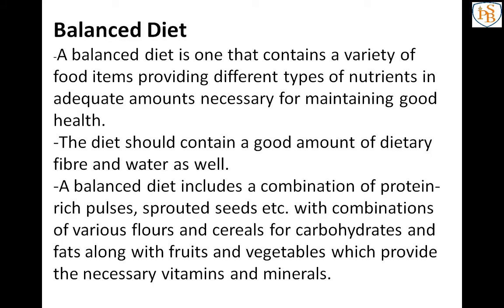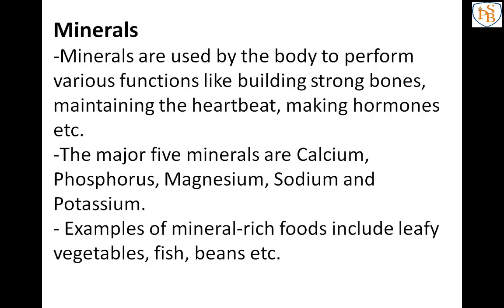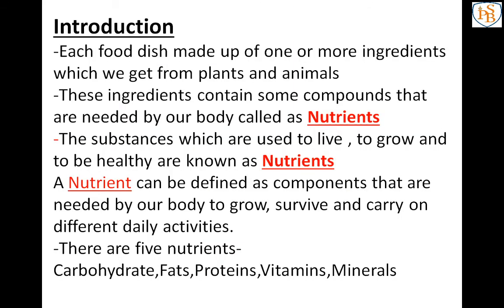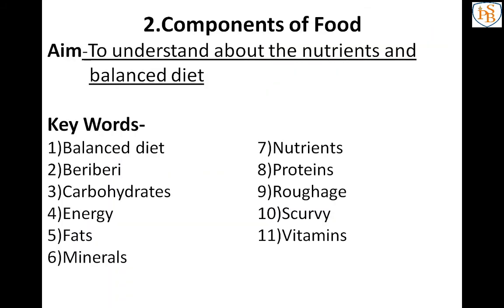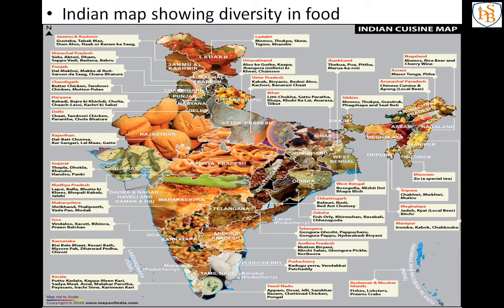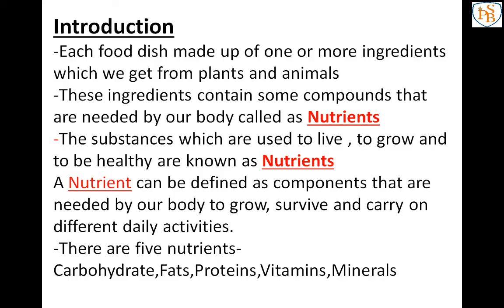So I hope that you have understood the whole lesson. We will just revise from the starting. See, in this lesson we have learned about the meal, different kinds of dishes made from different kinds of ingredients. Next, the Indian map that shows the diversity of food. Next, we have learned about the definition of nutrients. Two definitions are there, you can write any one.